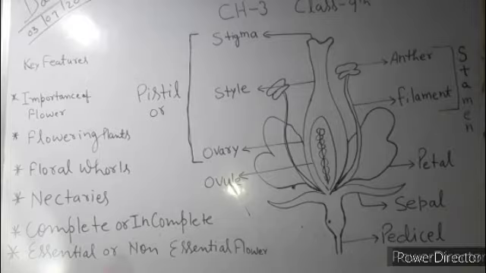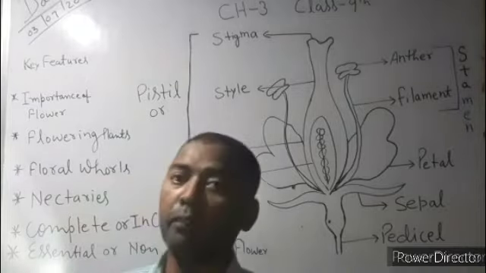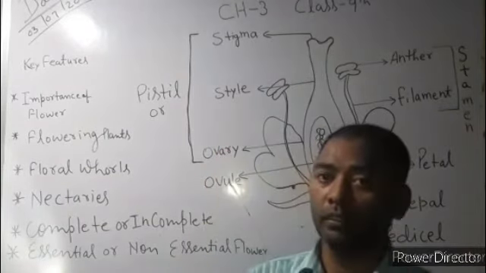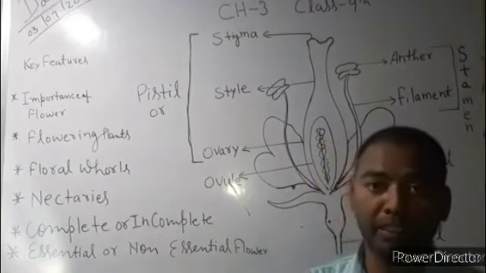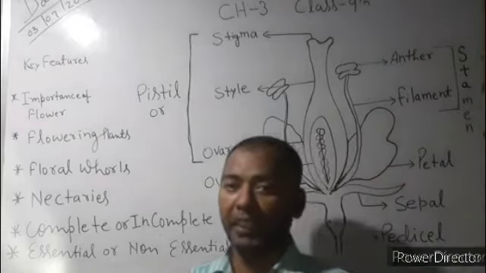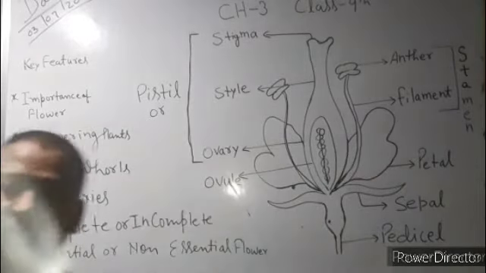Okay, but some plants have no flower, that is cycas, pinus, redwoods, pines, firs.